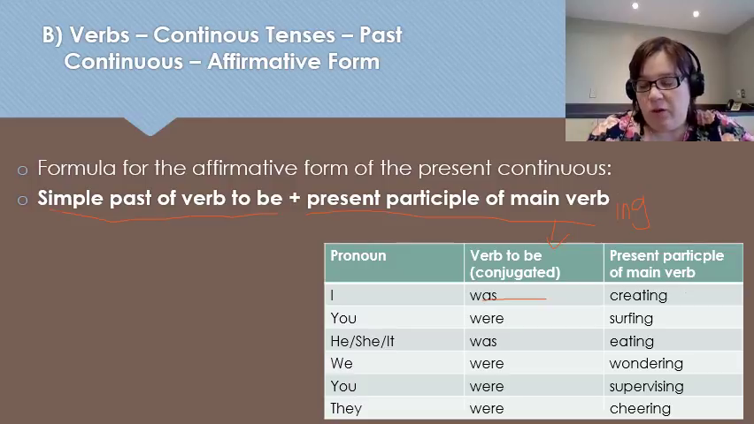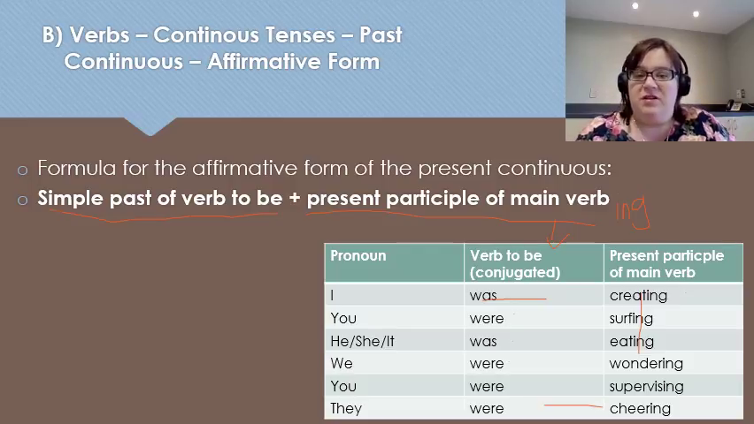This part doesn't change, it's always ing on the participle side. So make sure that you have I was, you were, he, she, it was, we were, you were, they were, and then you can add your present participle.